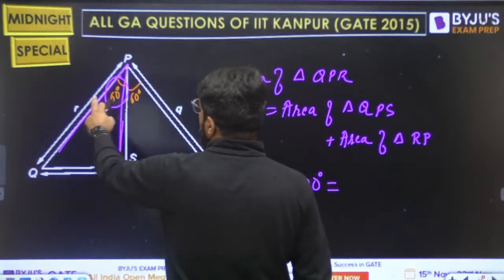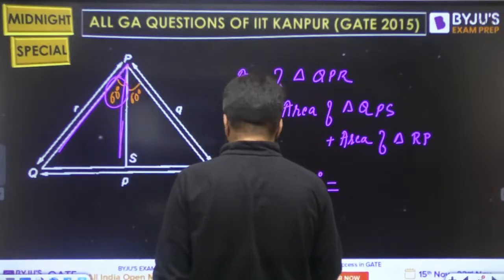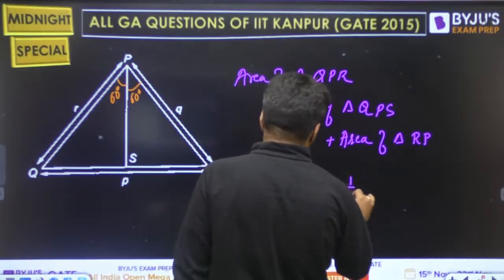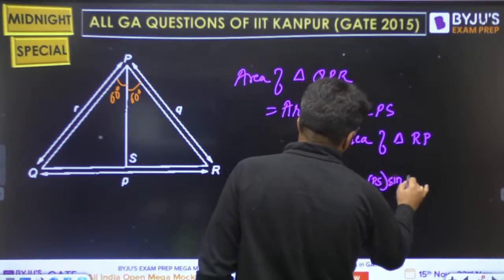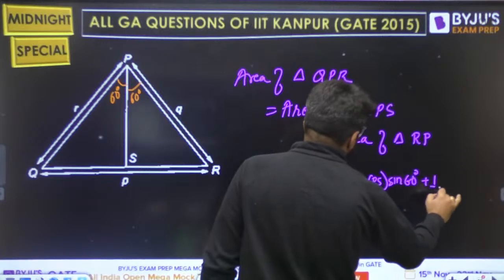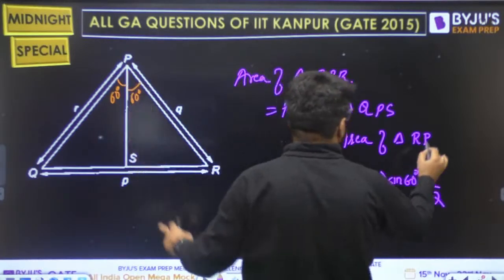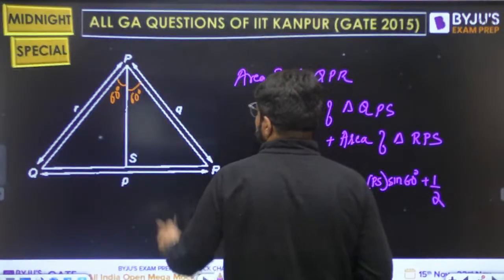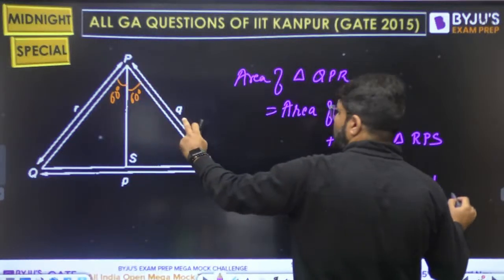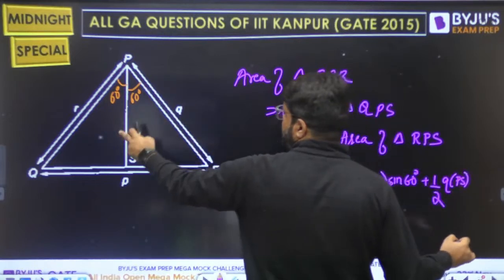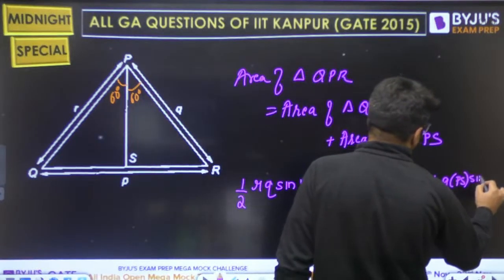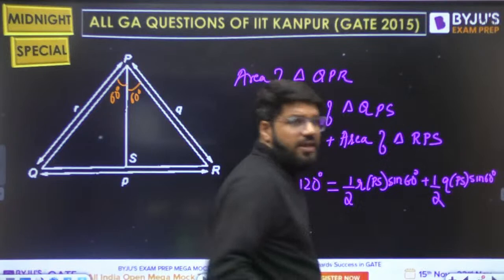If you use this angle, you will use R into PS, and PS is the required value. So this is half into R into PS into sine 60 degrees, plus the area of triangle RPS. Again you know the 60 degree angle, so the sides are Q into PS into sine 60 degrees.